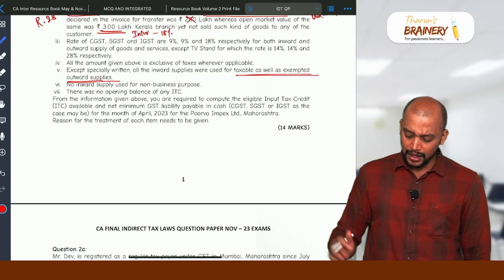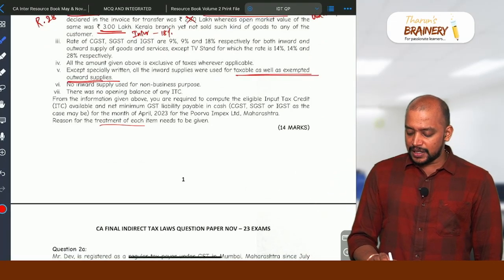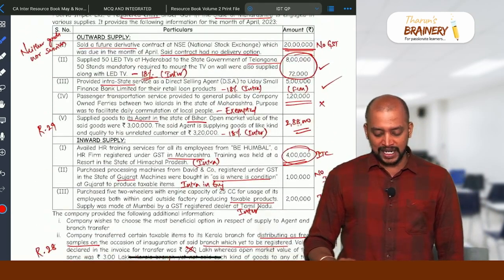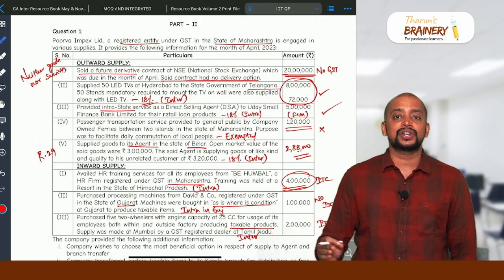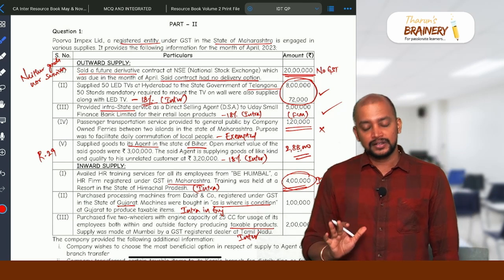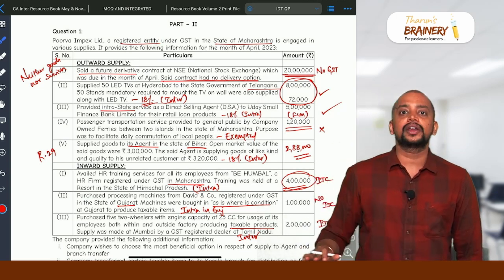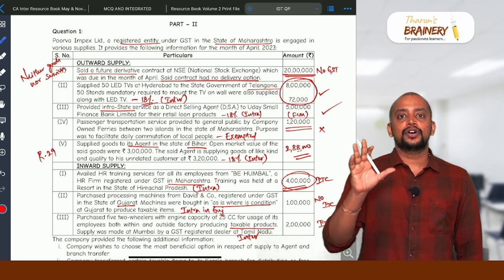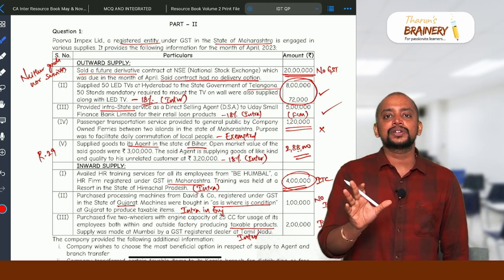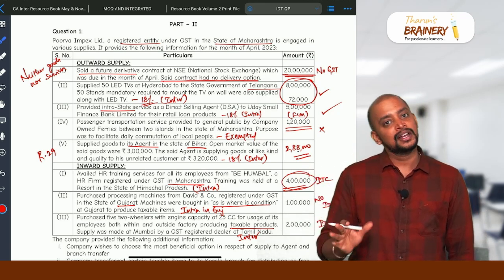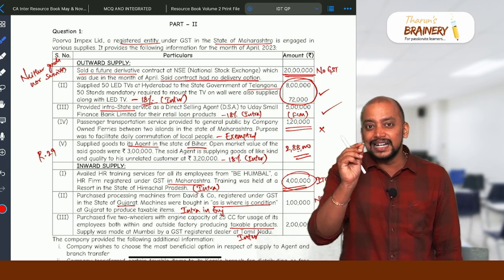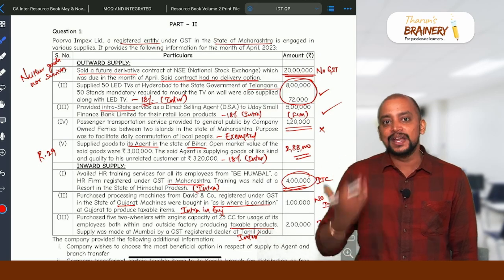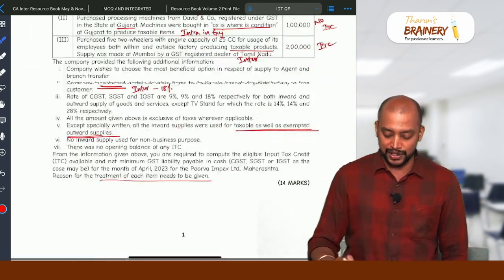Okay. The reason for treatment of each item is to be given. Actually, for the first time I am seeing a 14 marks question. That's simple. It is really simple. It's not difficult at all. If you are strong enough on the exemptions, RCM and place of supply, it's enough. You will be able to arrive at the answer. Little tricky points are there, but that is basic. It will be there in a 14 marks question.